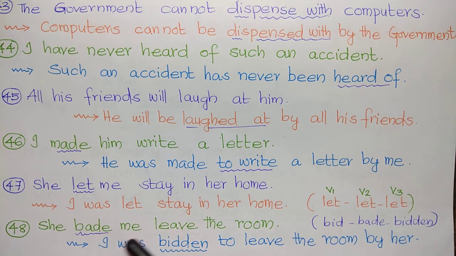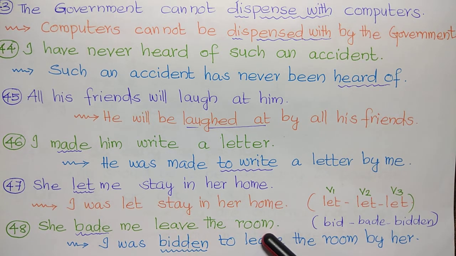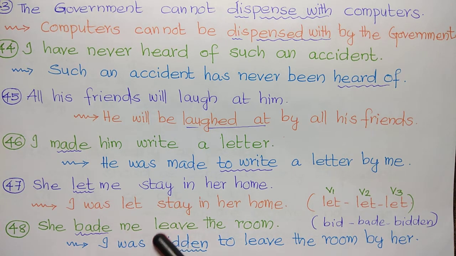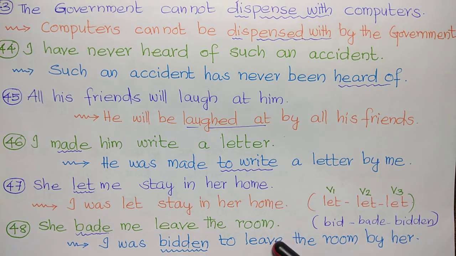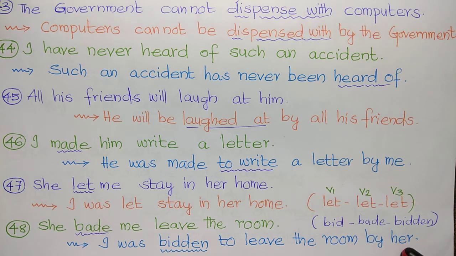Next, she bade me leave the room. Here the verb bade doesn't take to infinitive. Direct infinitive is taken: leave the room. I was bidden to leave the room by her. But in the passive we use to leave. Here also bid is the V1, bade is the V2 and bidden is the V3 form.